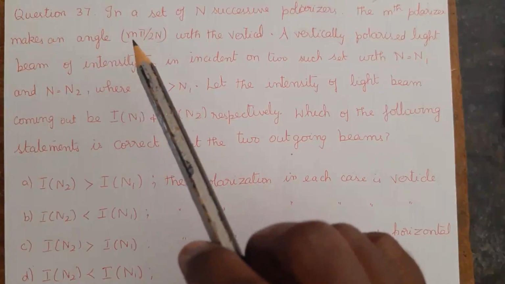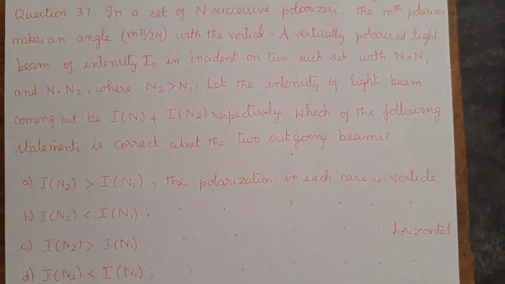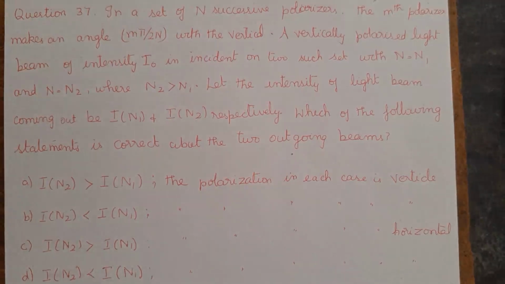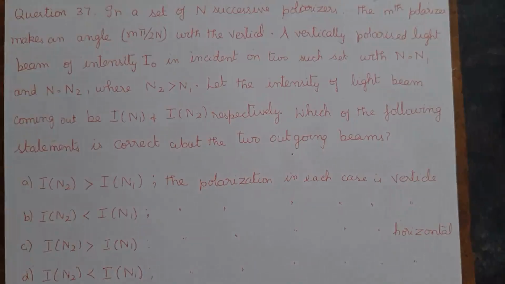In a set of n successive polarizers, the mth polarizer makes an angle m pi divided by 2n with the vertical. A vertically polarized light beam of intensity I naught is incident onto such a set with n equal to n1 and n equal to n2, where n2 is greater than n1. Let the intensity of the light beam coming out be In1 and In2 respectively. Which of the following statements is correct about the two outcoming beams?